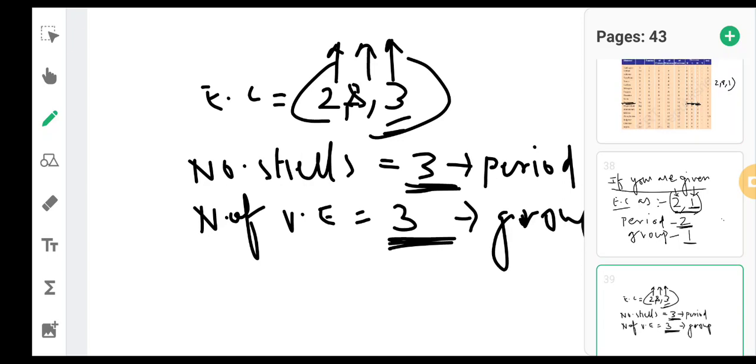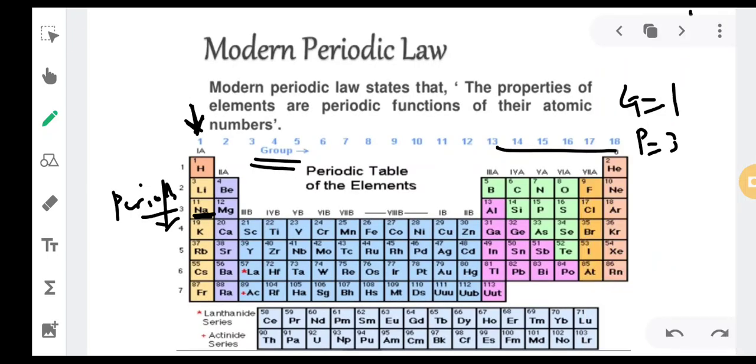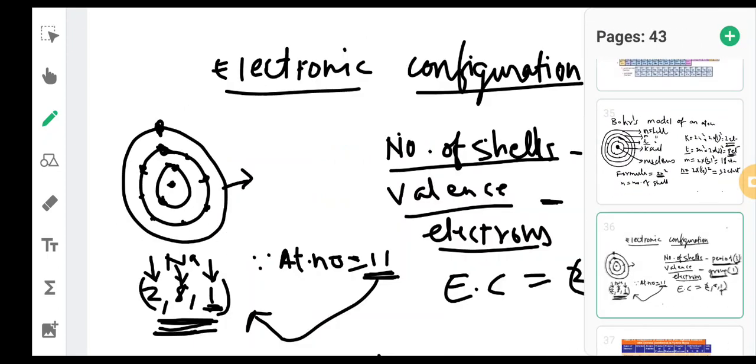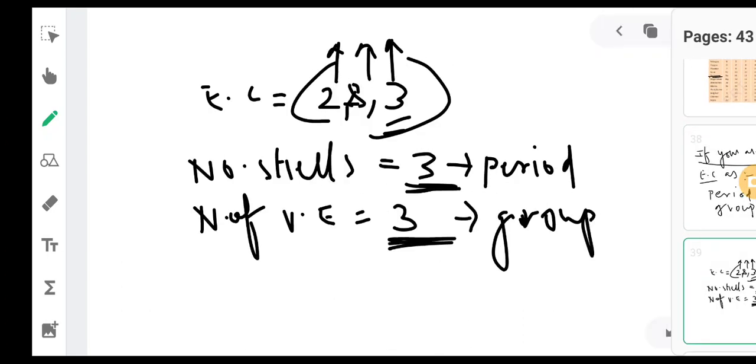Okay, so now if we see the modern periodic table, third period is this. Okay, so third period and third group, if you see, it is not this element. Okay, so whenever the valence electron number is more than 2, this is very important, listen to this very carefully.